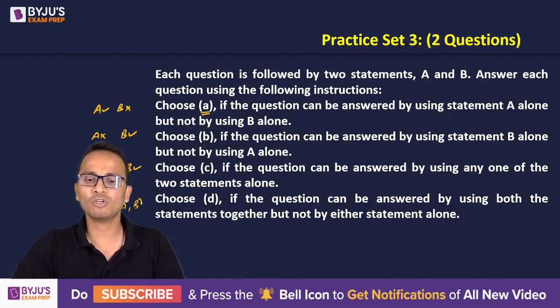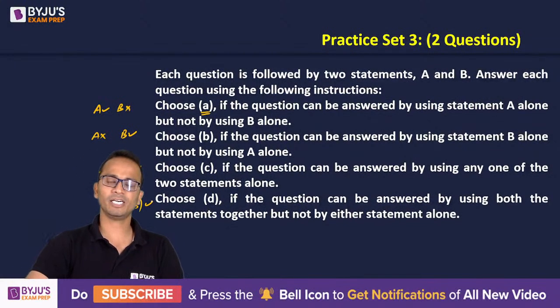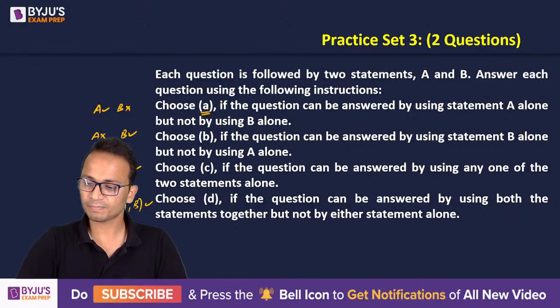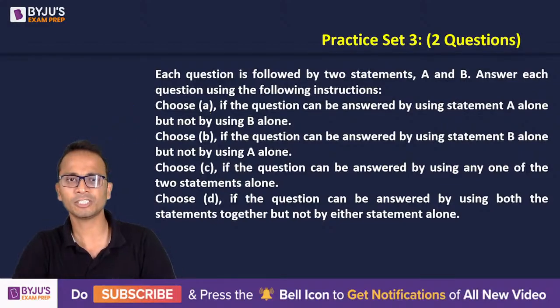So if we combine A and B and then the answer comes, then we'll mark option D. So let's move on to the first question based on these direction sets.